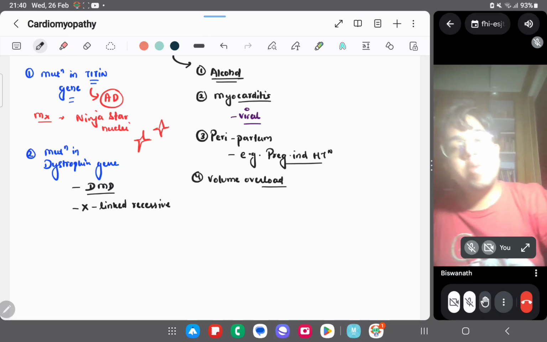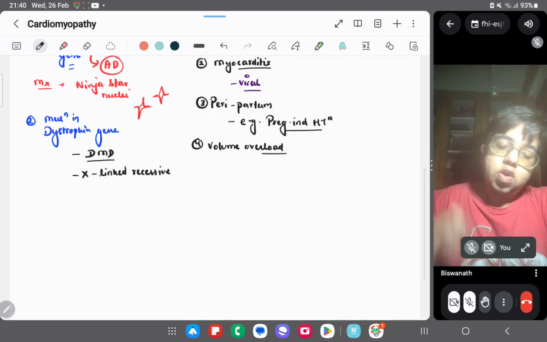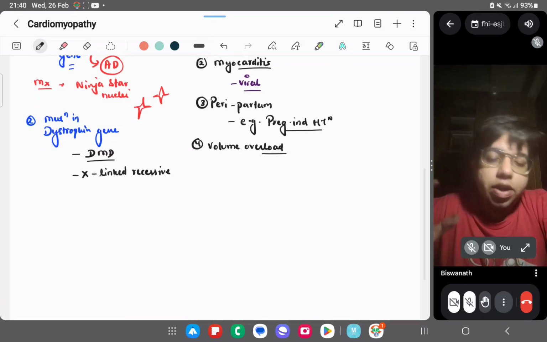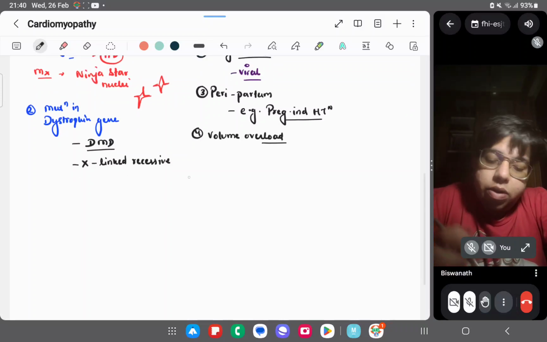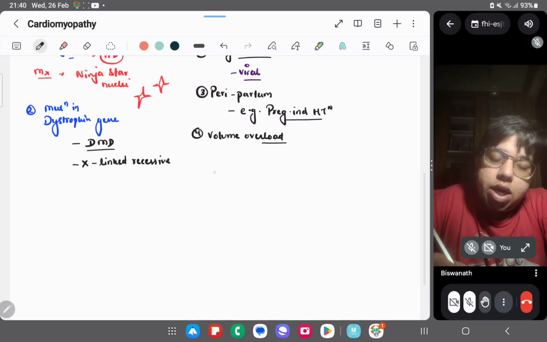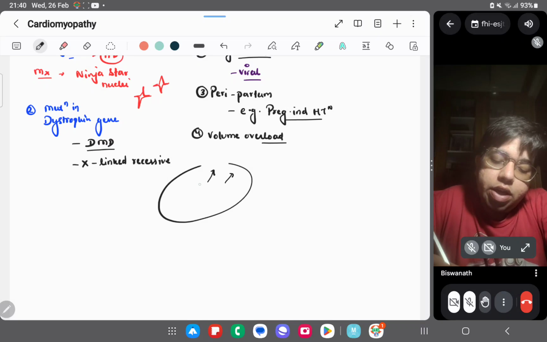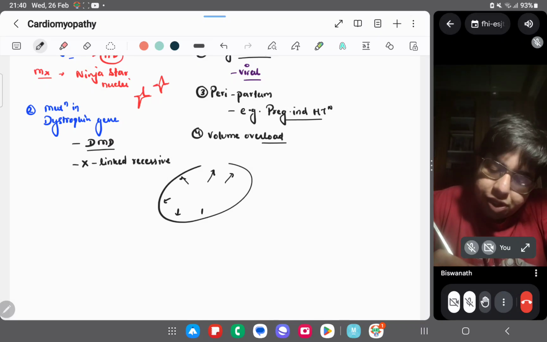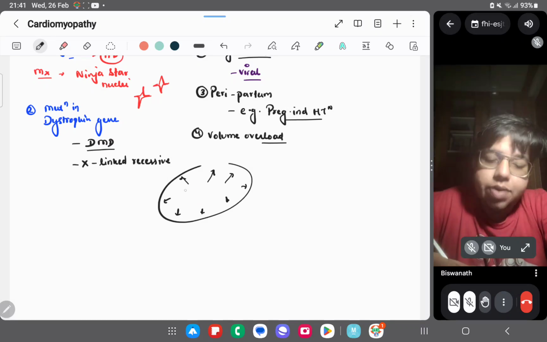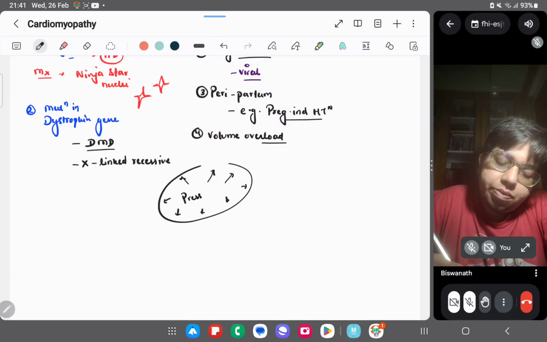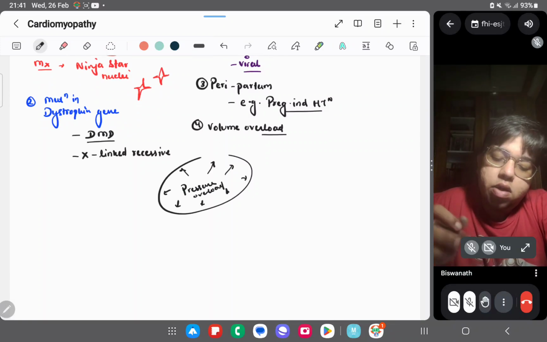Do you know the difference between pressure overload and volume overload? If there is a pressure overload, you can give an analogy of a balloon being filled with air. Whenever the air is being pushed like this, it is a pressure overload.